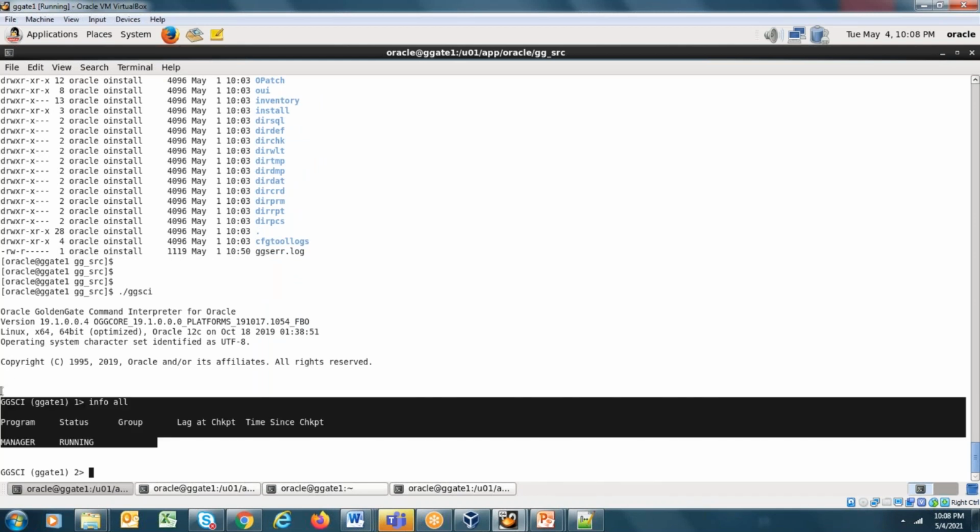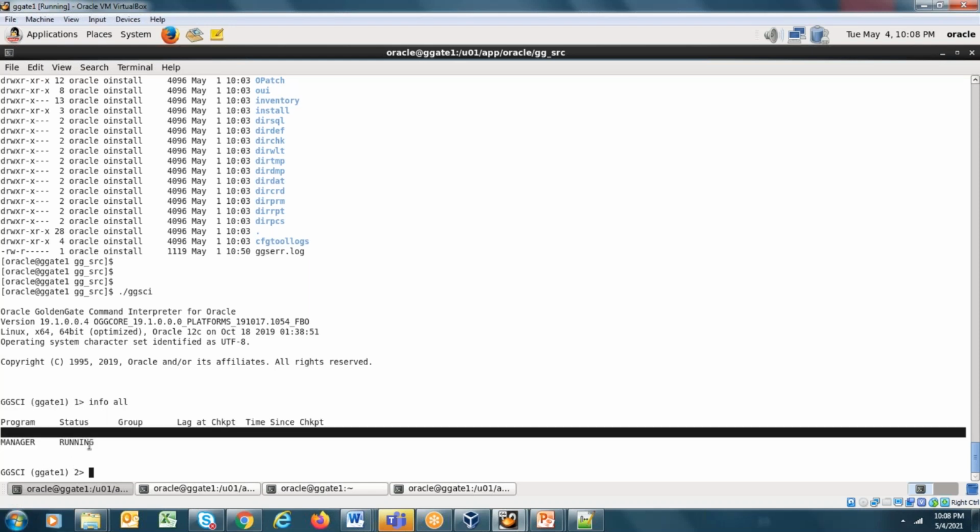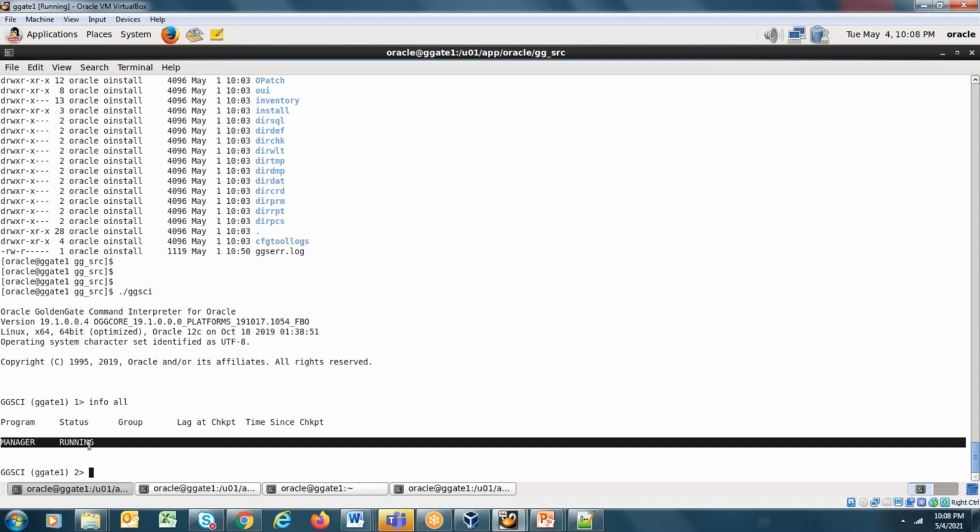When you're setting up Golden Gate on the GGSCI prompt, that is called classic architecture. As I told you, each Golden Gate installation comes by default with a manager process in classic. You see this manager process over here.